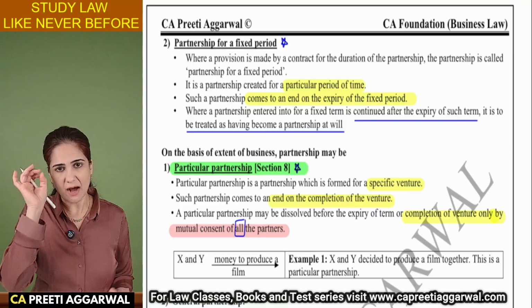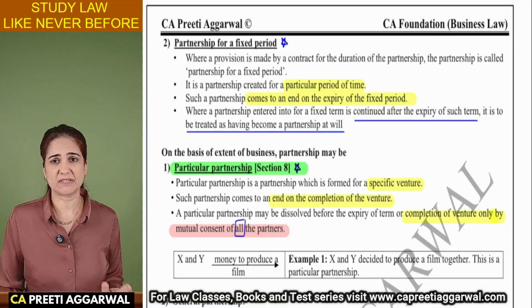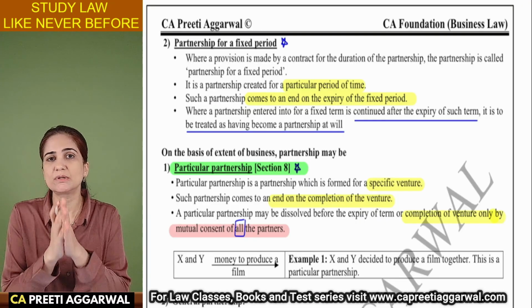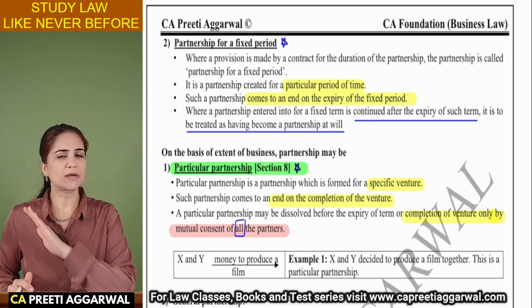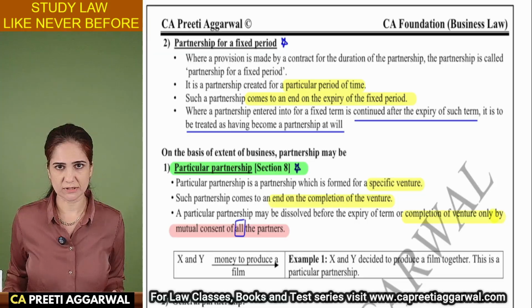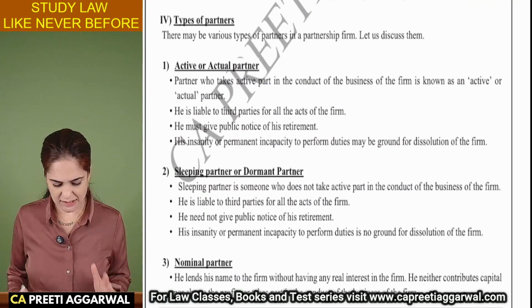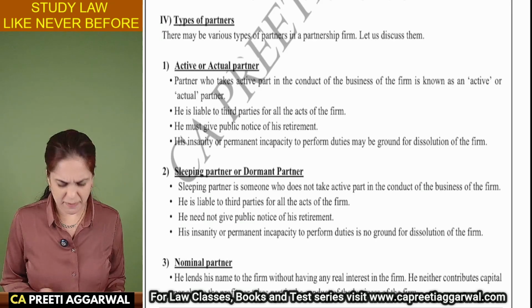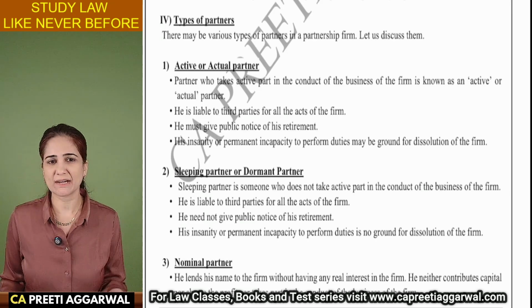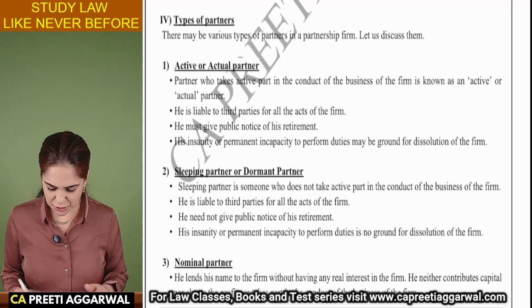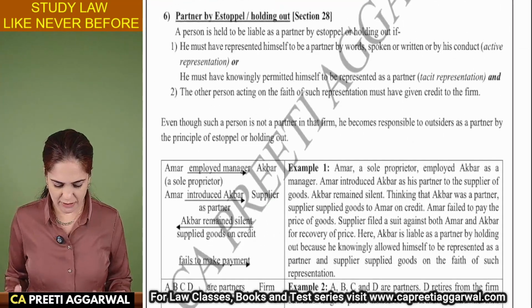So this answer, if this question is asked in the exam, it all depends on whether you include the keywords or not. You cannot write this answer in your own words. If a theory question is asked, you will have to write it as it is. Then we have different kinds of partners like actual partner, active partner, sleeping partner, dormant partner, nominal partner. This is something which you already know. It is easy, so I'm not discussing.